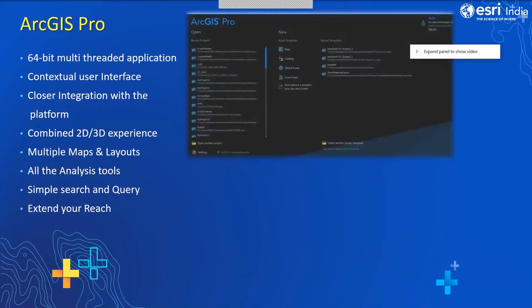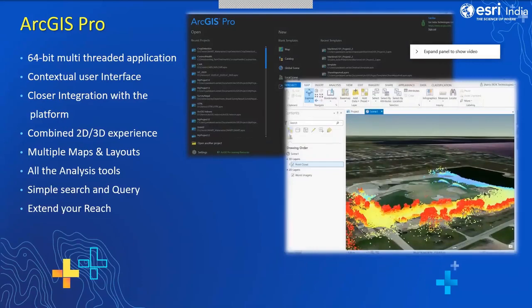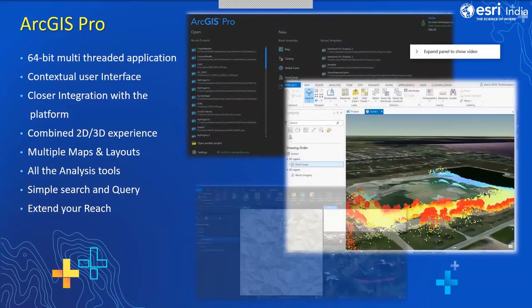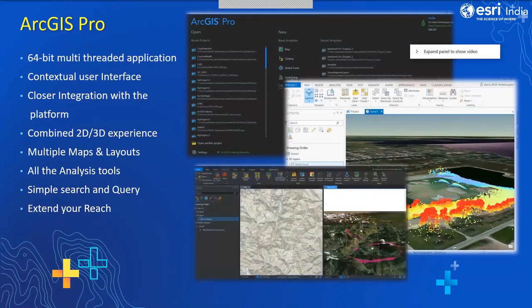Not only that, it has the capability to use the graphics card for the 3D display and the animations. The user interface has become even simpler. Even a person with minimum knowledge can start exploring it. It is tightly coupled with ArcGIS Enterprise and ArcGIS Online, and simultaneously, you can get the combined experience of 2D and 3D as well.